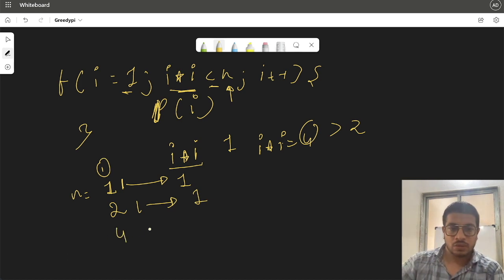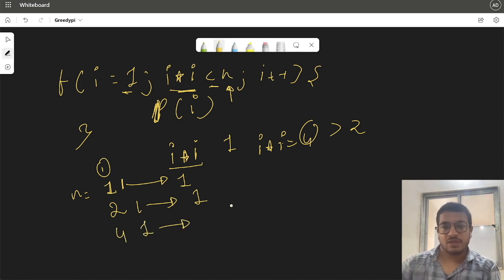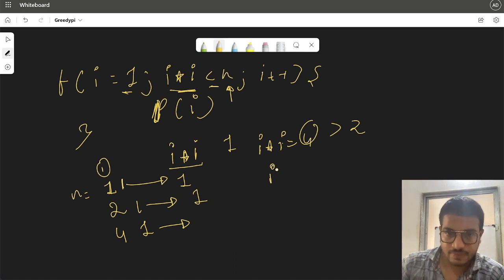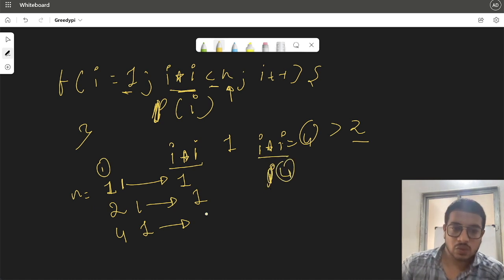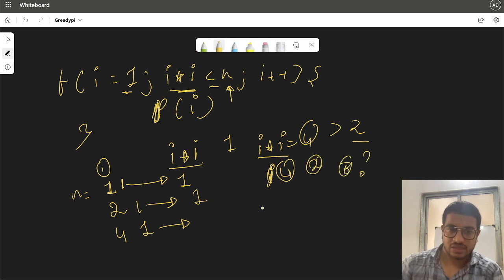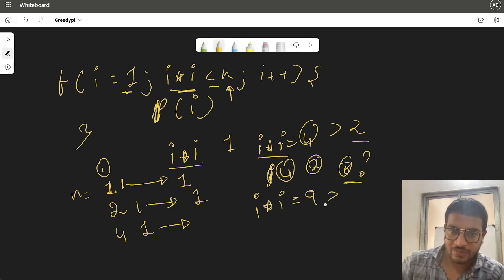Similarly, for 4, we'll start from 1, and if we consider the value of i equal to 2, then i into i would be 4. So we can go till 2. Okay. Can we go till 3? That's the question. So what if we try to go till 3? The value of i into i in that case would be 9, and that would be greater than 4. So we won't be able to go till 3. So it will be going till 2. Can you find the pattern here?